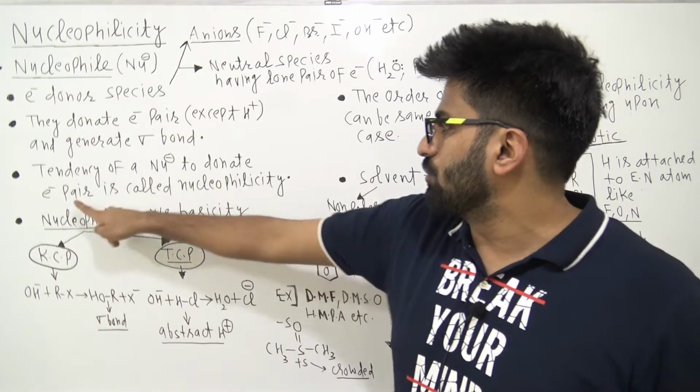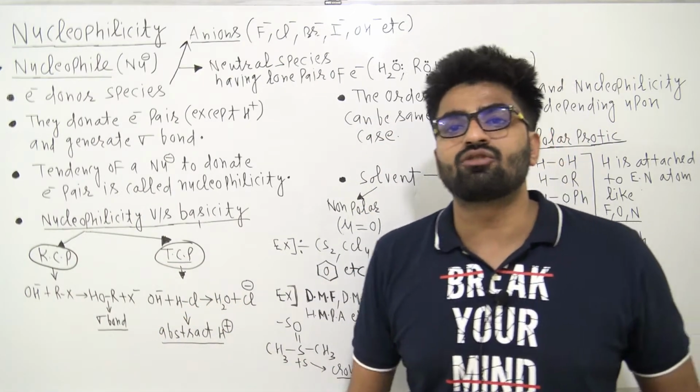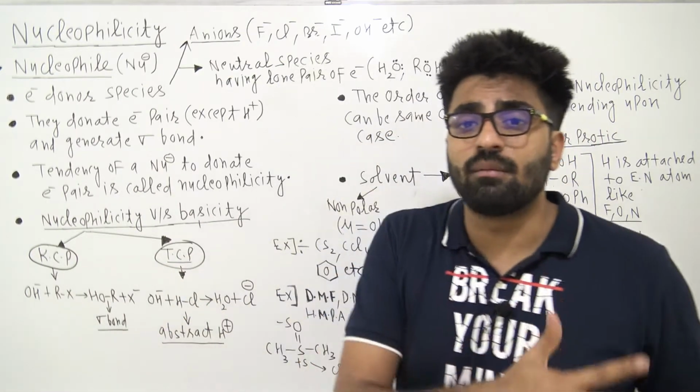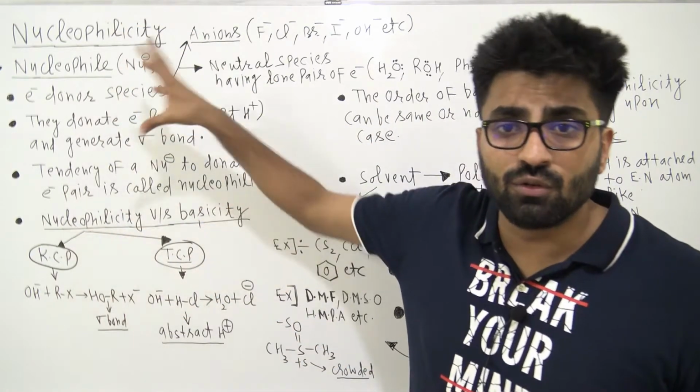The tendency of a nucleophile to donate an electron pair is called nucleophilicity. I told you the one which can easily donate its electron pair will be a better nucleophile as compared to the one which cannot, right guys? So this is about the definition of a nucleophile.